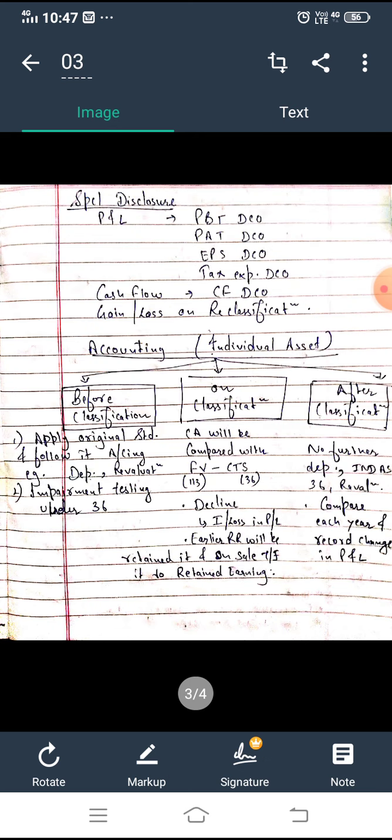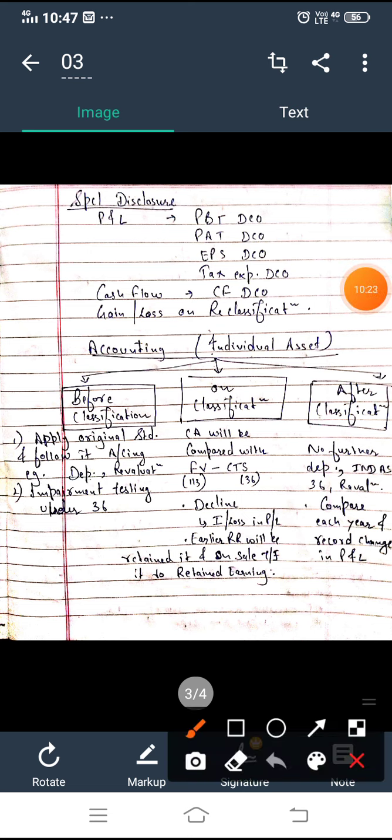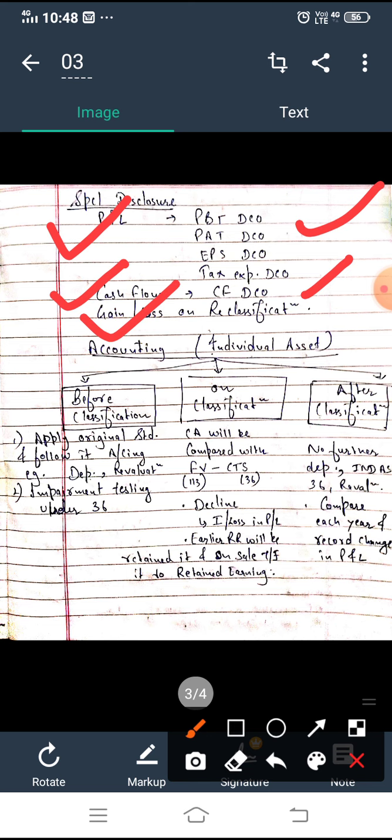So what about the special disclosure, what do we need to disclose here? What was there in normal disclosure, we disclosed in balance sheet, right? In special disclosure we are going to disclose in P&L, in cash flow, and the gain and loss on reclassification. In P&L we will show the PBT from DCO, that is profit before taxation, profit after taxation, EPS, tax expense, like this. And cash flow from DCO, and here we show the gain and loss. So I hope this topic is clear. Let's proceed to accounting treatment of an individual asset.